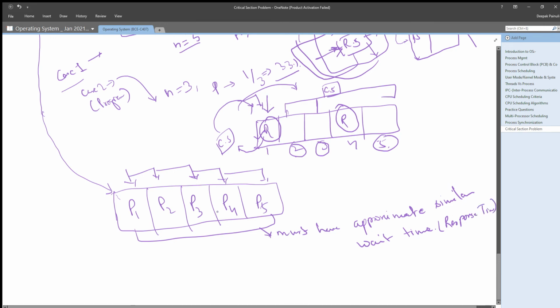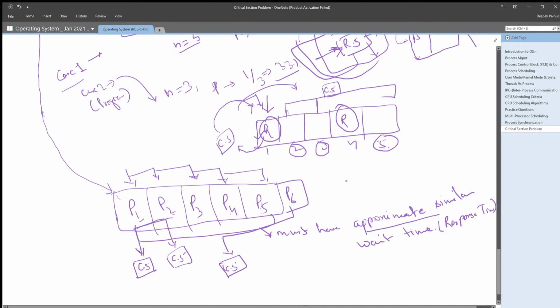time. That means that this process is executing its critical section, right? After that, this process is getting a chance at the critical section, and after that, if let's say another process P6 came and your algorithm is giving a chance to this process to execute its critical section, that means your system is not fair. You must have some mechanism so that every process, either it is P1, P2, P3, P4, P5, has a similar or approximately the same response time.